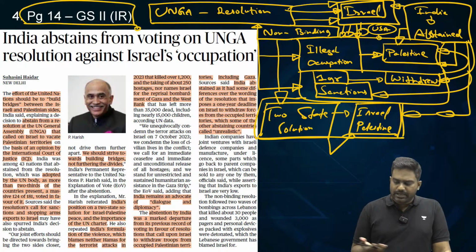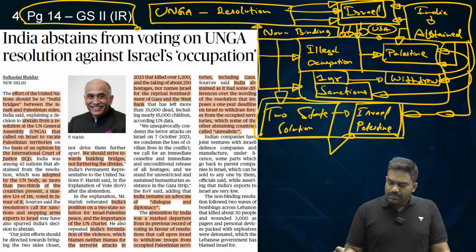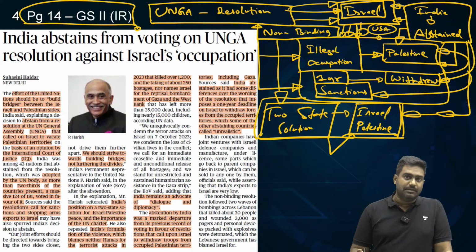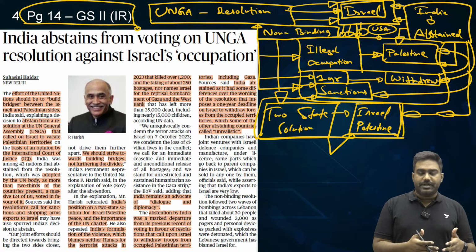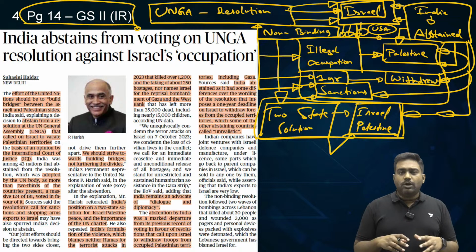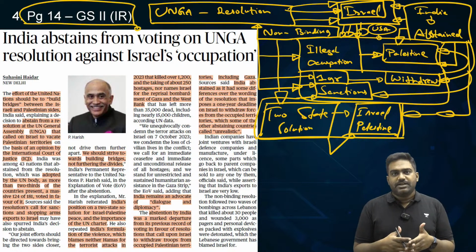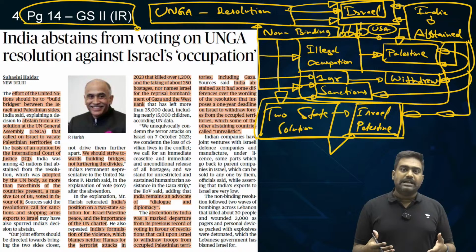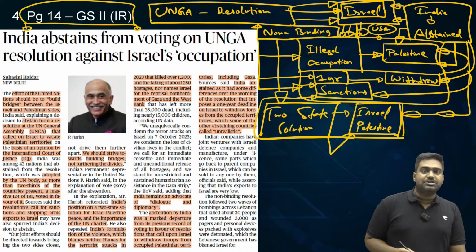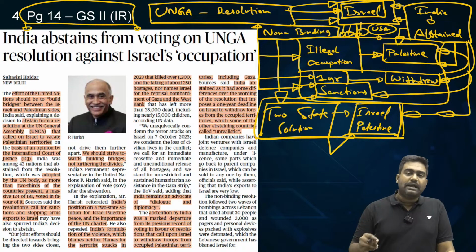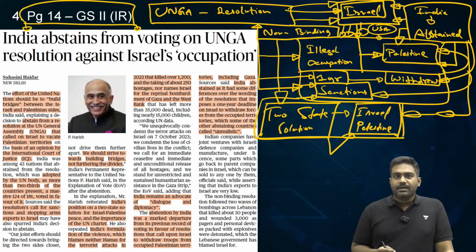Usually we would vote against Israel, but we have abstained because India found the resolution to be unreasonable. The problem was with the deadline of 1 year, the proposal of sanctions, and the way in which it was being aggressively promoted as if it was seen to target Israel. So India has said that we should not increase the divisions, rather we should bring Israel and Palestine together. We should allow Palestine to be created and provide an opportunity for peace and not create more hatred and divisions. So that is the reason why India has taken a different position this time on the question of occupied territories in Palestine. Is that clear?